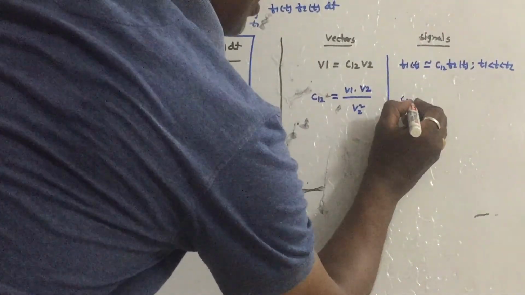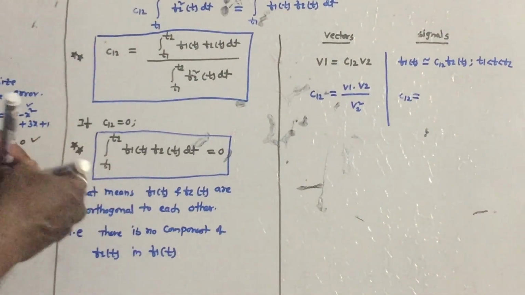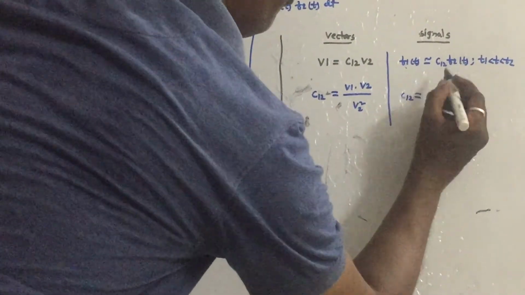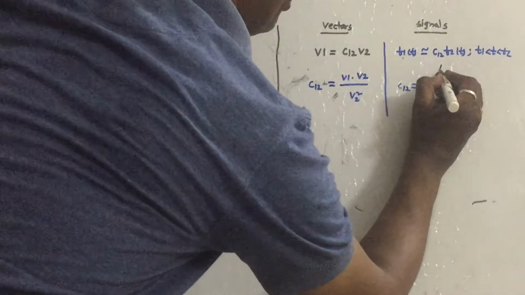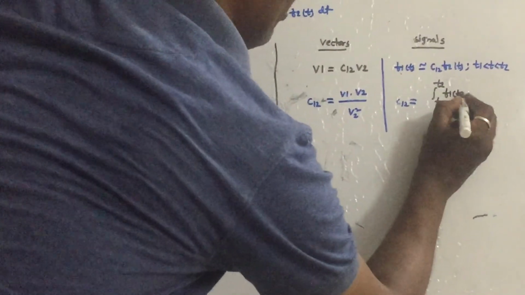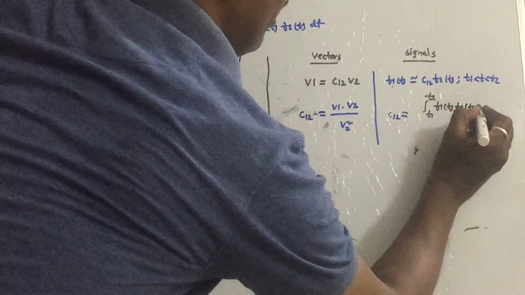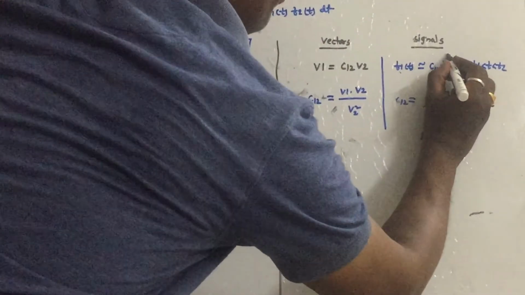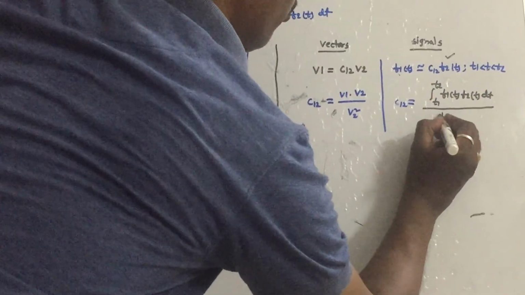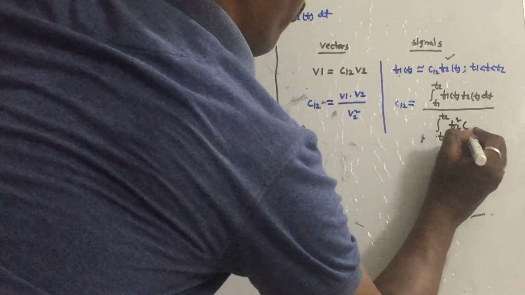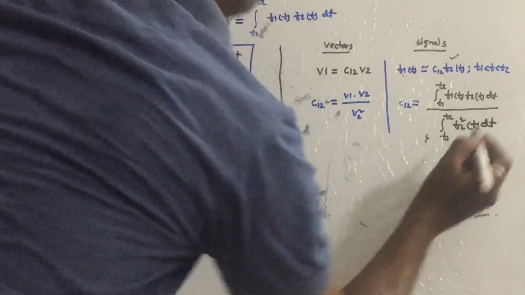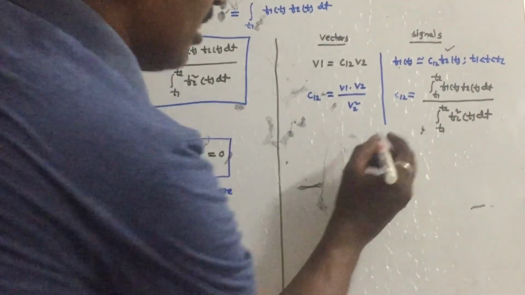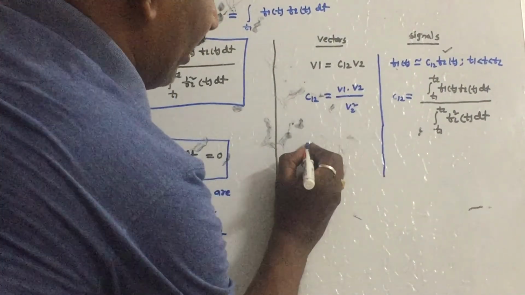So based on this, similarly you can write the expression for C12 as, just similar to vectors, integral t1 to t2 f1 of t into f2 of t dt by, the denominator, t1 to t2 f2 square of t dt. So you can see the analogy between vectors and signals.